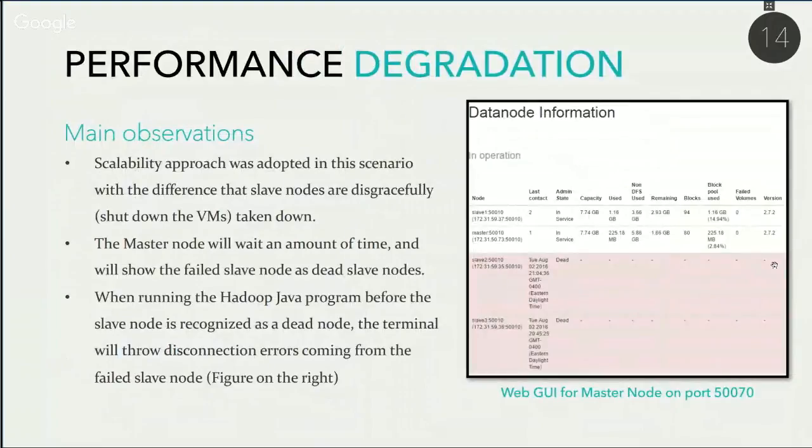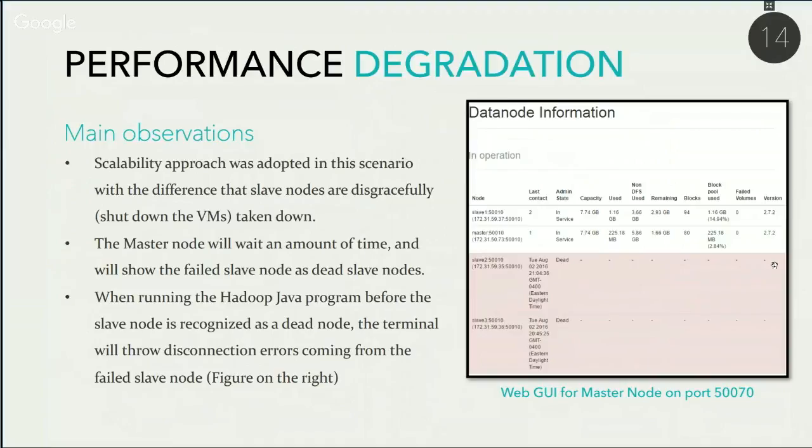So, performance degradation. In this scenario, the main point we're trying to tackle and understand is the scenario in which Hadoop jobs are running and slave nodes fail out of nowhere for no specific reason. As we know, the best way to make the slave nodes fail is to just shut them down or terminate them. The issue with this approach sometimes is that when the slave nodes are killed, the master node will wait a certain amount of time before trying to reconnect to the failed node.